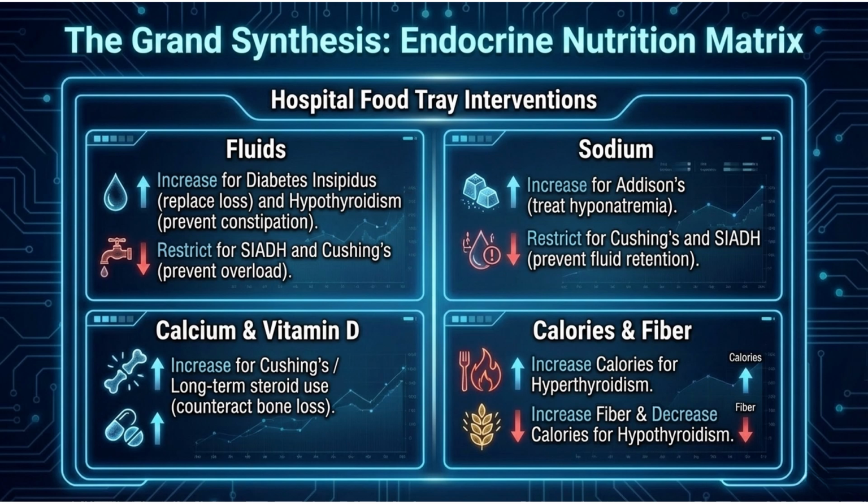Calcium and vitamin D, we're increasing for Cushing's as well as that long-term steroid use. If a person has something like asthma or lupus, or they have an organ transplant where they're on this for chronic, there's the word, immunosuppression. Because of that risk for osteoporosis. We're increasing calories for hyperthyroidism because they have that increased metabolism, and we're increasing fiber and decreasing calories for hypothyroidism because of that constipation.